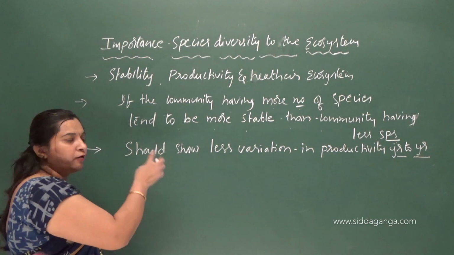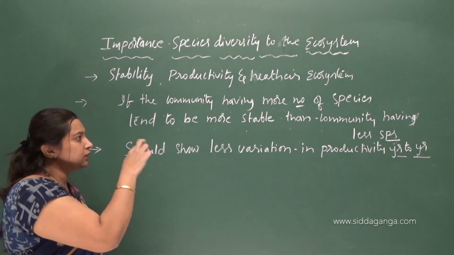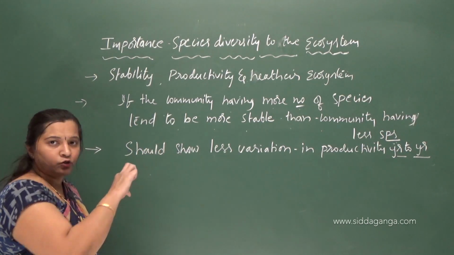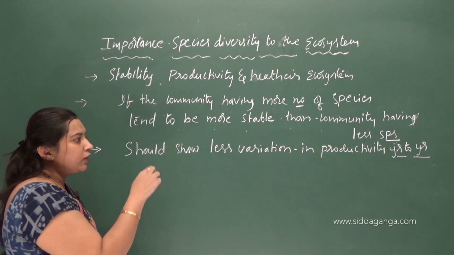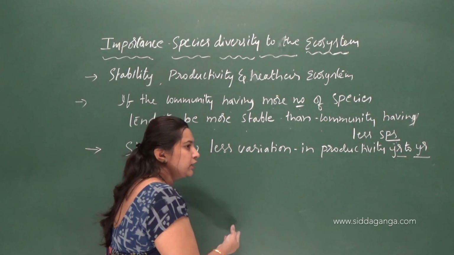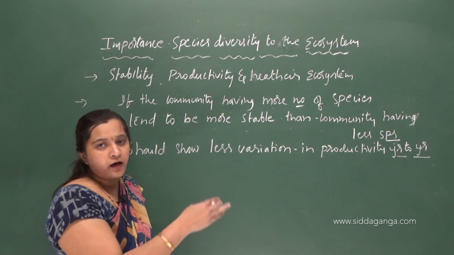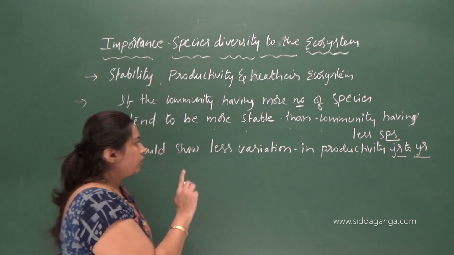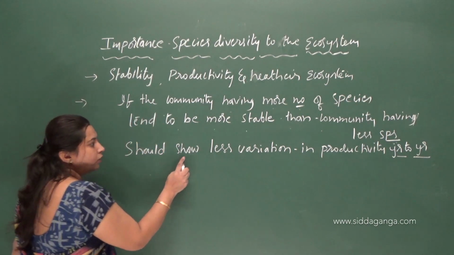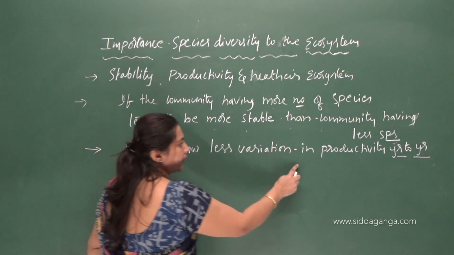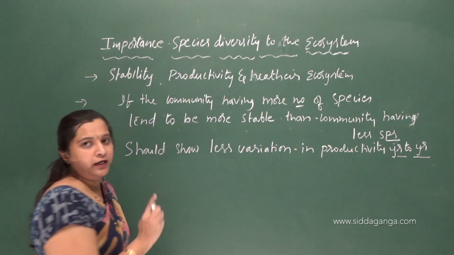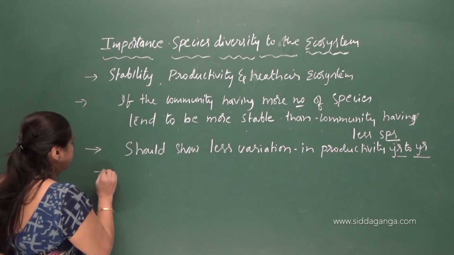If the number of species is more, the community is also stable, right? Suppose one or two species are lost, there will not be much difference in the productivity year to year.